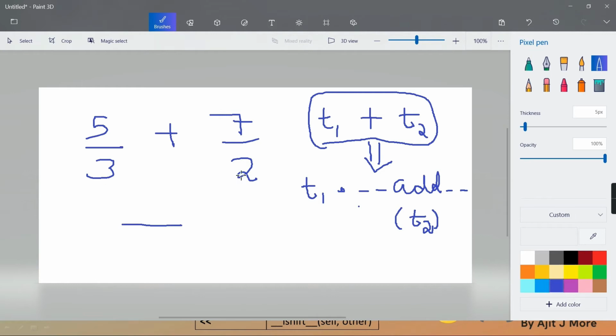The new denominator is the multiplication of both denominators. Yes or no? But what is the new numerator? Cross multiplication: numerator, denominator, numerator, denominator. Right? One numerator times the other denominator, plus the other numerator times the first denominator.